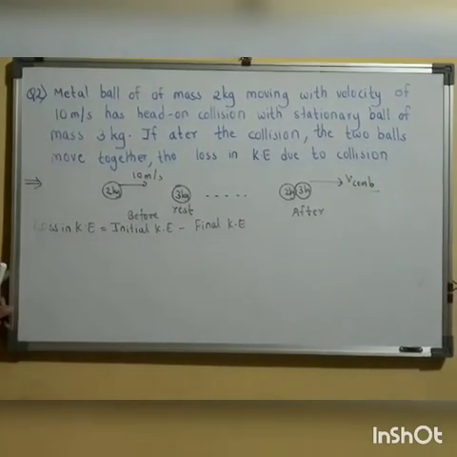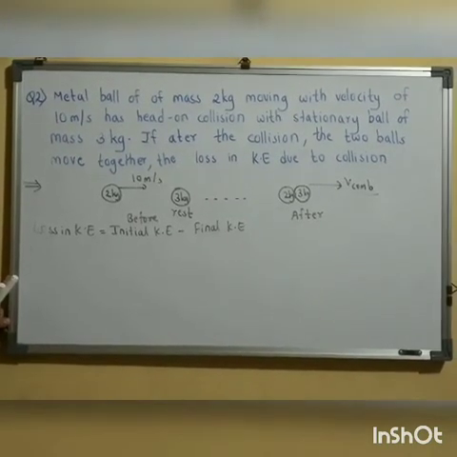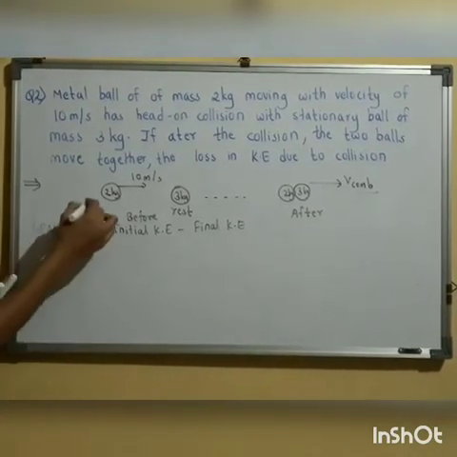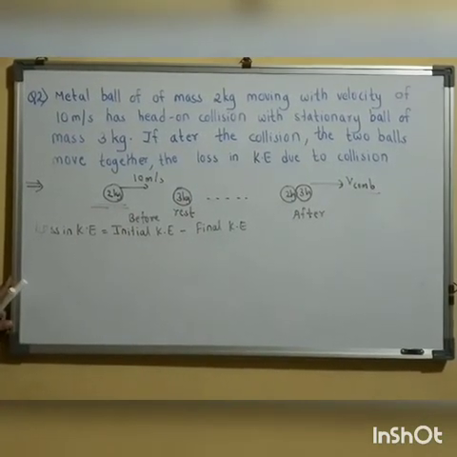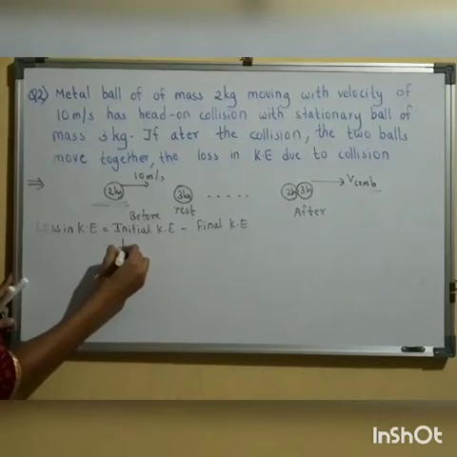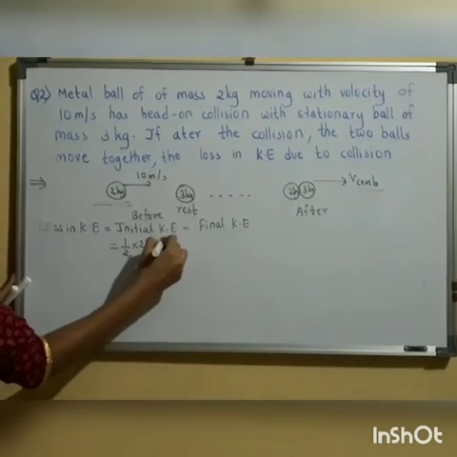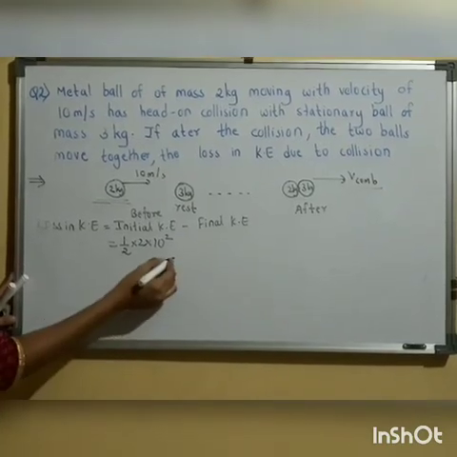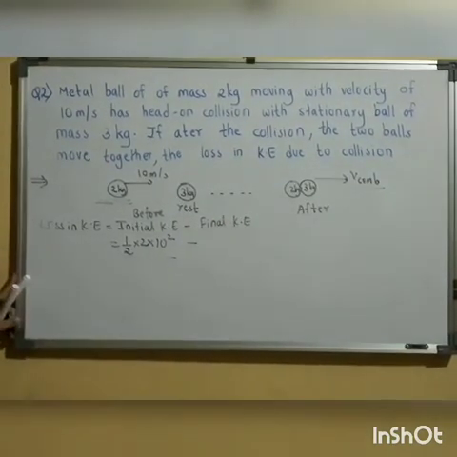Initial kinetic energy will be only due to the mass of 2 kg because the 3 kg mass is at rest. So initial kinetic energy will be half into 2 into 10 square.